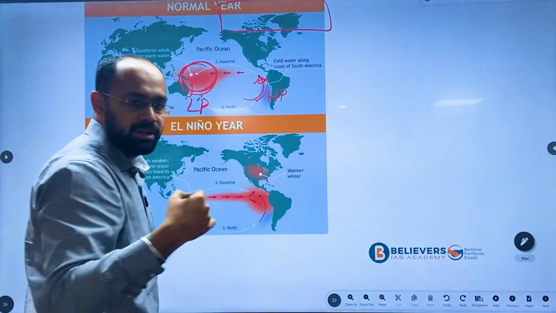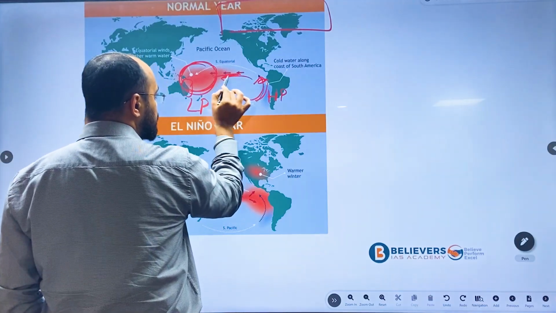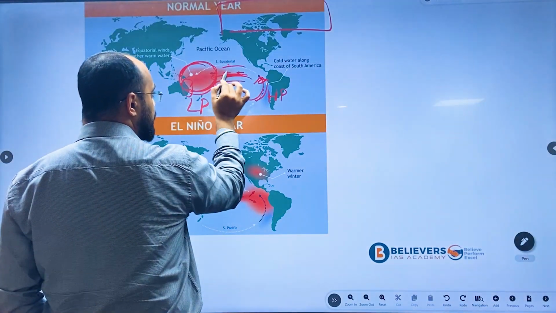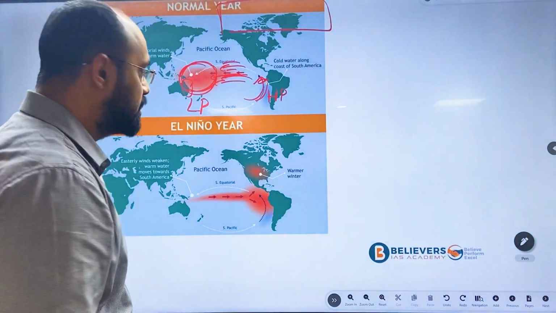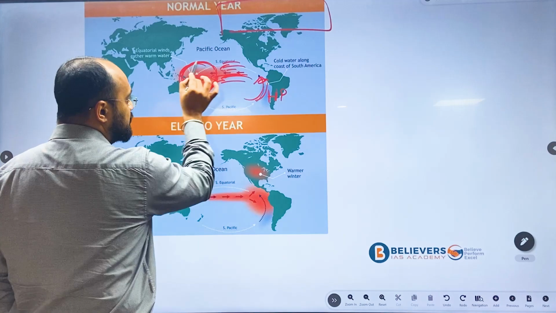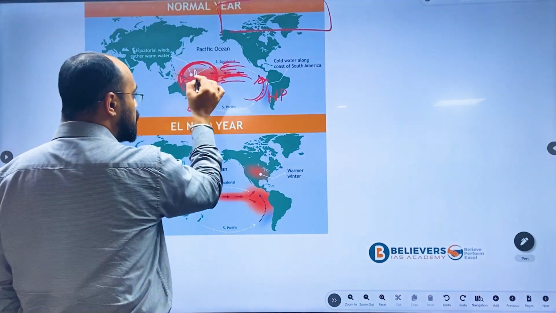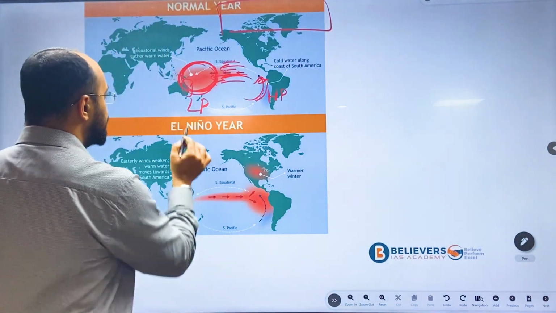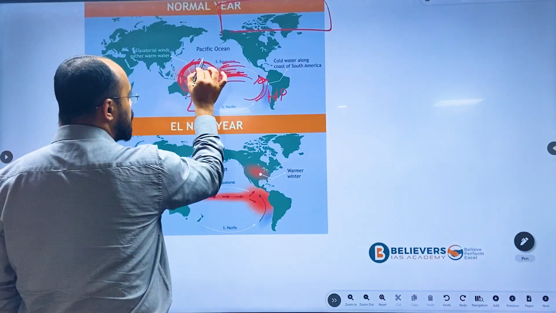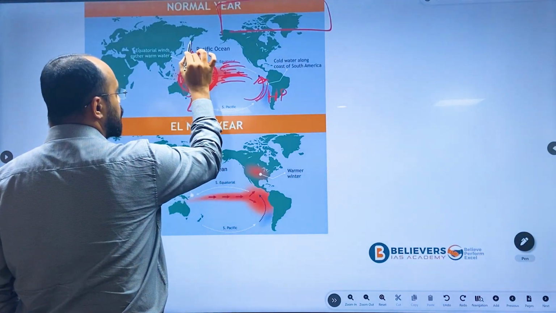As you know, wind moves from high pressure to low pressure, and in this way the trade winds are intensified. Next, since there is warm water and the surrounding air is also warm, this air will start moving upward.